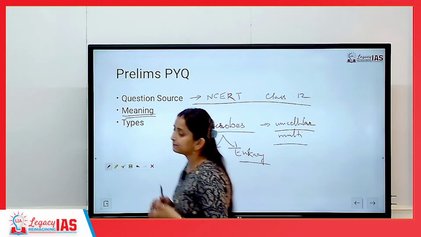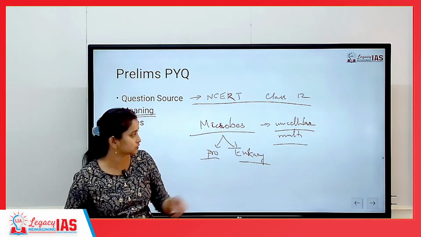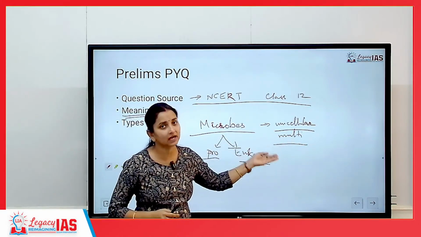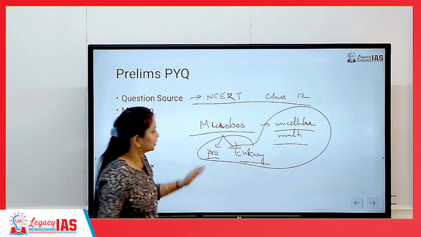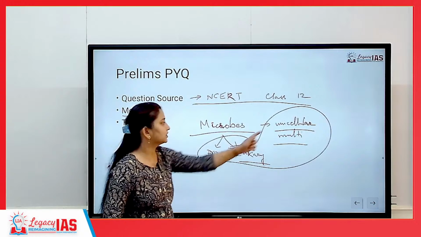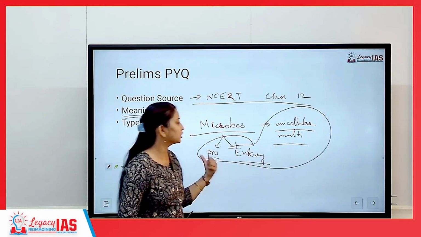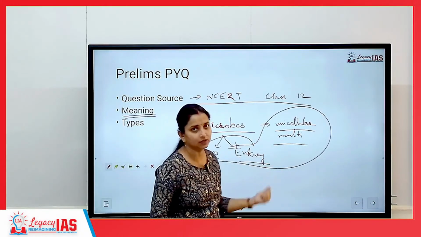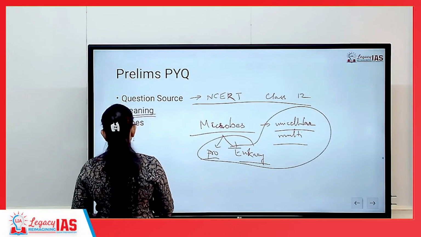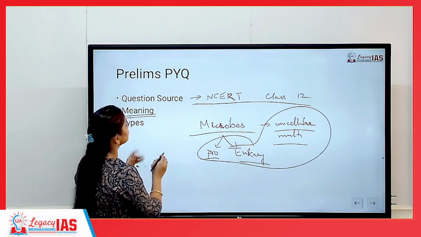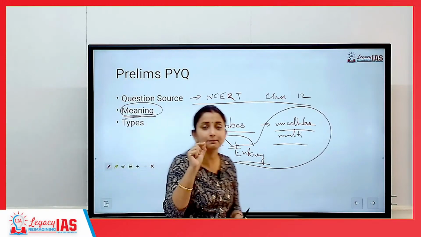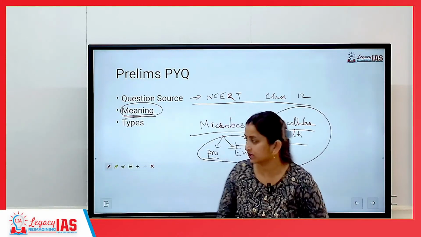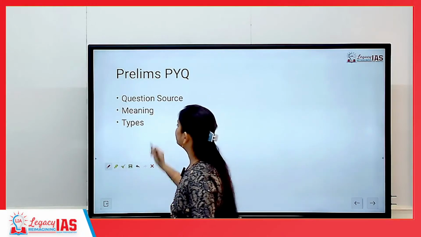Microbes can be prokaryotes also, can be eukaryotes also, can be unicellular also, can be multicellular also, and a combination of these four also. So it can be a unicellular prokaryote, unicellular eukaryote, multicellular prokaryote as well as multicellular eukaryote. So this is the meaning of microbes. Microbes only means that these are microscopic organisms. So what are the types of microbes?